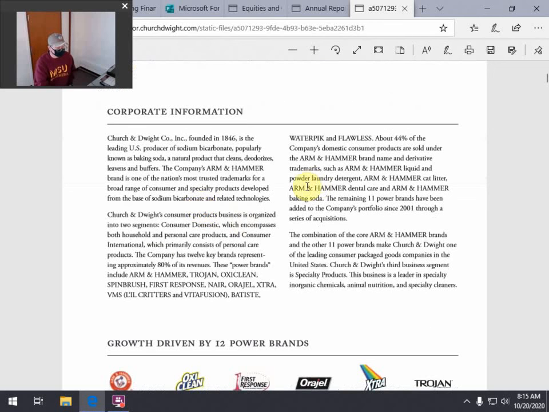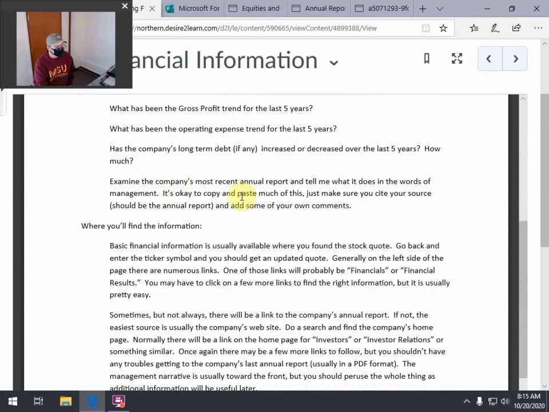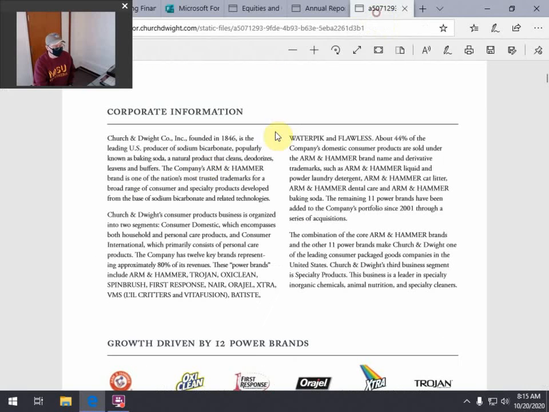Oftentimes you get, what am I asking for here? Examine the company and tell me what it does in the words of management. So what does the company do? Church and Dwight founded and is the leading U.S. producer of sodium bicarbonate, popularly known as baking soda. Okay, done. I copy and paste that in. And I would add, in their case, they make baking soda, but they've also expanded into quite a few other consumer products, if you read the rest of it.